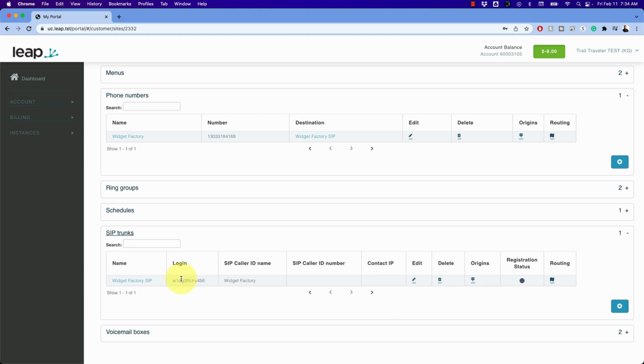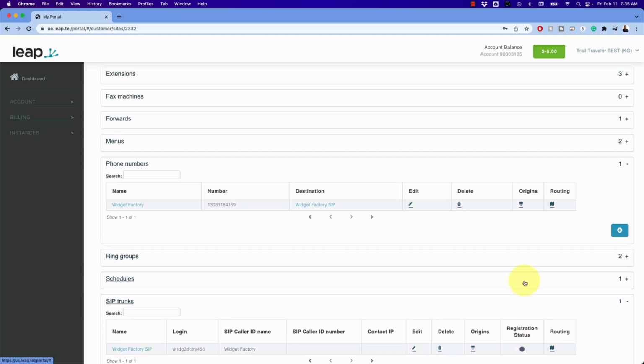Now, I don't have a bunch of videos on setting up every type of phone system, because I'd have to have access to a bunch of them, but it's pretty straightforward in most cases. You're going to have the IP or the host name that it needs to connect to, the login, and the password. That's usually pretty much it to get a SIP trunk set up on a PBX. Then you can come over here, and if this registration status is green, then you know everything is working. So that's how you set up a SIP trunk in our Cadence PBX platform.